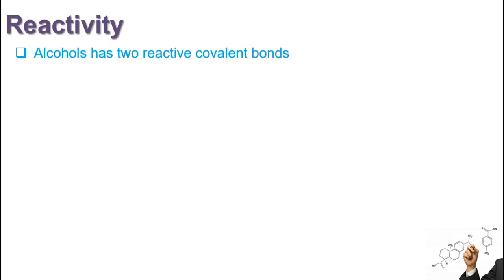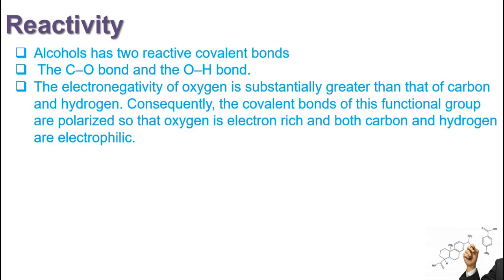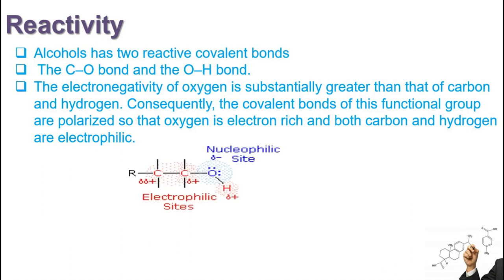In case of alcohols, we have seen that alcohol has two reactive covalent bonds. One is the carbon-oxygen bond and the other reactive bond is the oxygen-hydrogen bond. As we know, the electronegativity of oxygen is quite great as compared to that of carbon and hydrogen, due to which both bonds of the functional group are polar in nature. Oxygen is an electron-rich species and carbon and hydrogen are both electron-deficient species. So if we see the structure of alcohol, oxygen, the electron-rich species, will be the nucleophilic site and the electrophilic sites will be carbon and hydrogen, both of them.